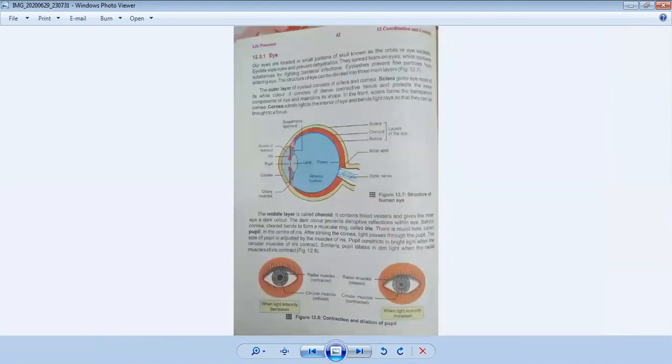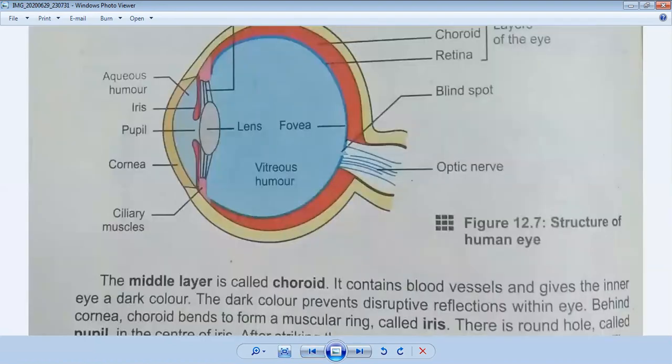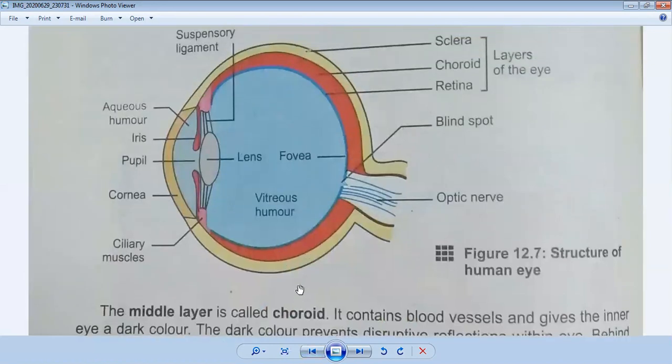Okay, you can see the diagram. The external structure consists of the sclera and cornea. The white part is called the sclera and the front part is called the cornea. The middle layer consists of four parts: pupil, iris, ciliary muscles, and lens. This is the lens. This is called the middle layer: lens, pupil, iris, and the ciliary muscles which are attached to the lens.